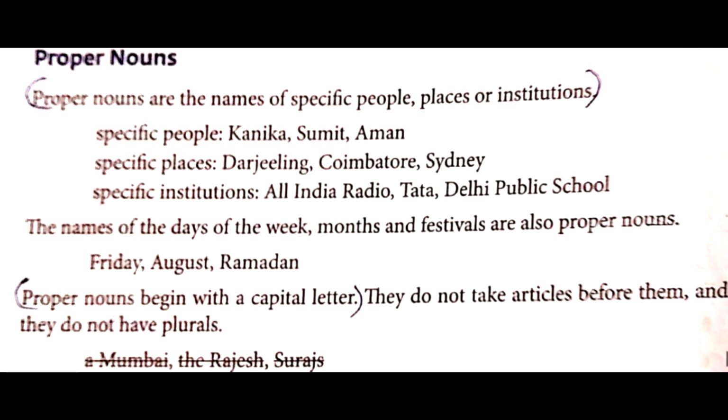And they do not have plurals. You should never say Rajus, Rameshes. Apostrophe S, that is for possessive case, we'll be doing later on. But when you are writing Ramesh, at that moment S should not be added.